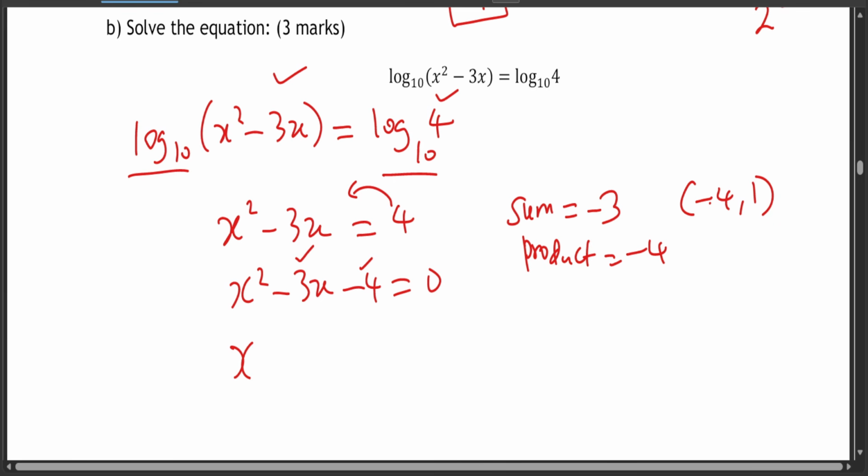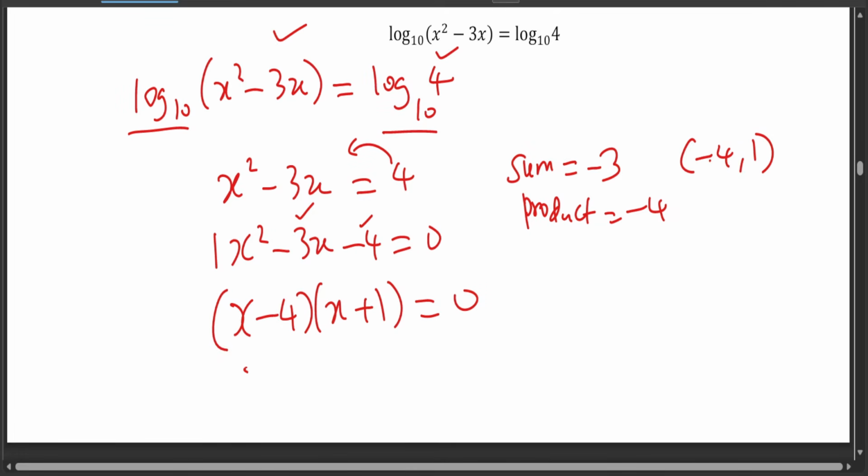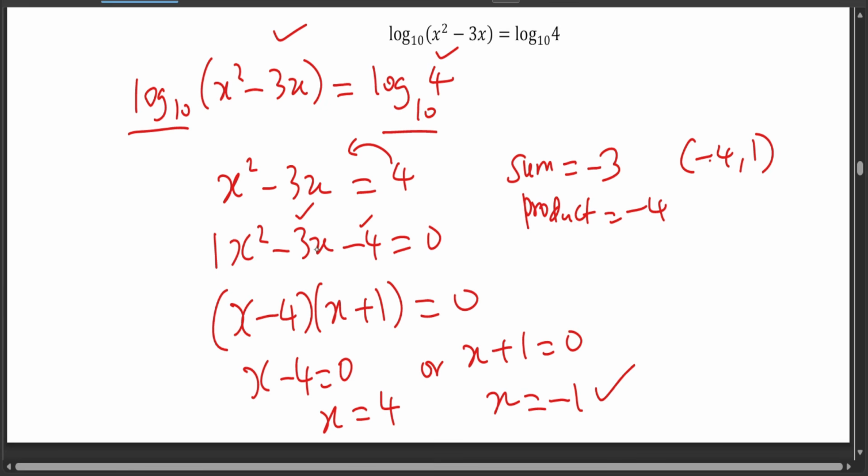Therefore, you can factorize because the coefficient here is just 1. Just write x minus 4 and x plus 1 equal to 0. So x minus 4 equal to 0, x is equal to plus 4. Or x plus 1 equal to 0, x is therefore equal to negative 1. So the answer is either this or this one here, right?